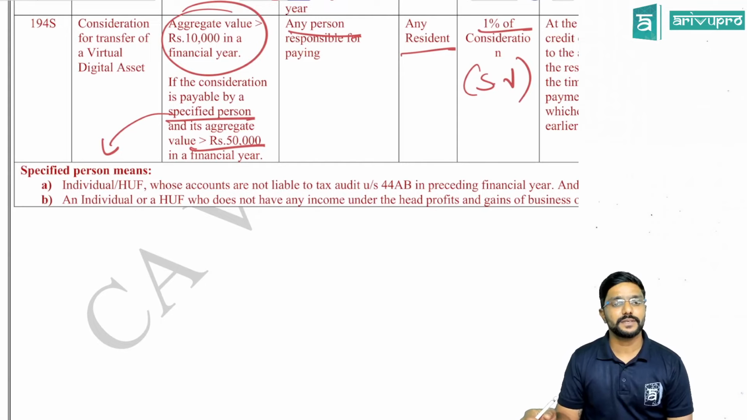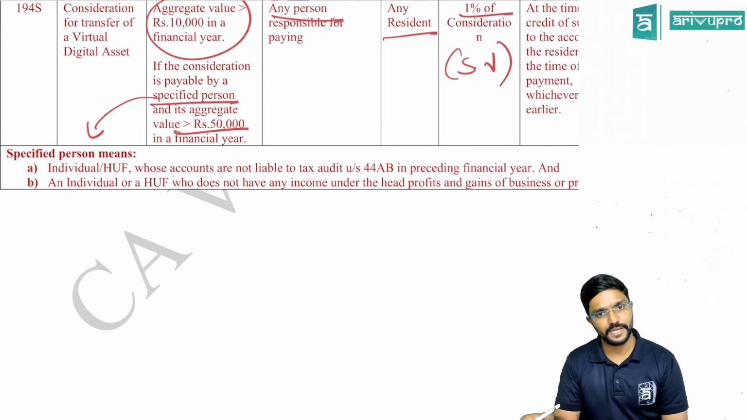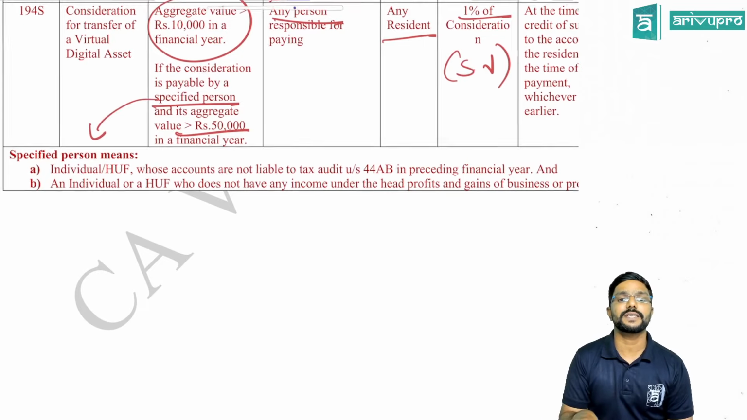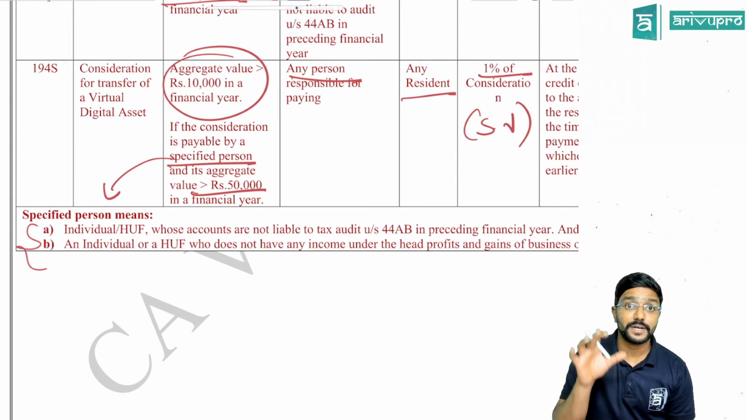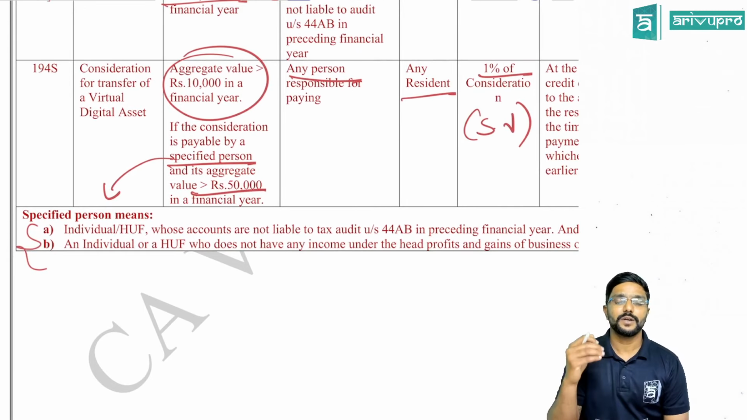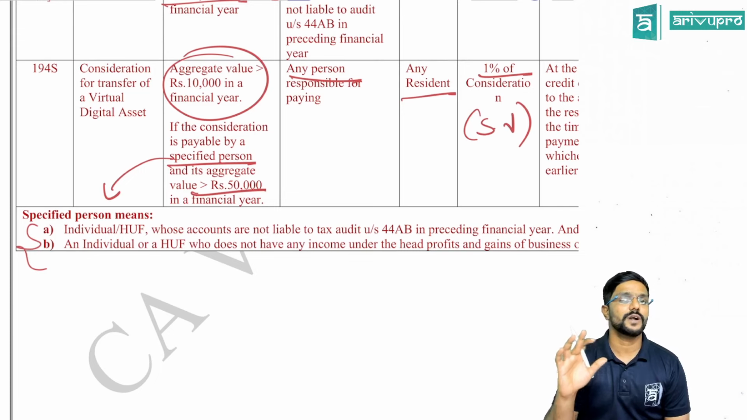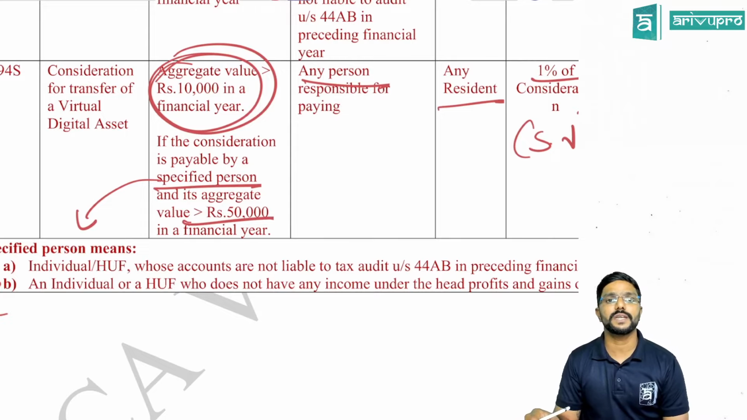Specified person means an individual or HUF whose accounts are not liable to tax audit under section 44AB in the preceding financial year. And also an individual or HUF who does not have any income under the head PGBP. So if you are covered here, then you are treated as a specified person. And only if you are paying more than 50,000 with respect to transfer of virtual digital asset, you have to deduct TDS. If not, don't deduct the TDS. Whereas for any other person, 10,000 is the limit applicable, guys.